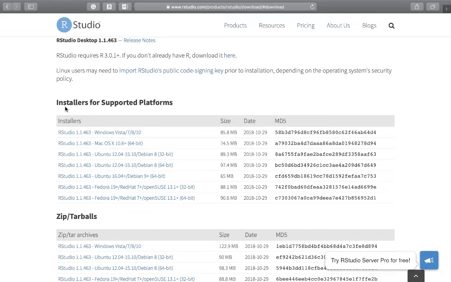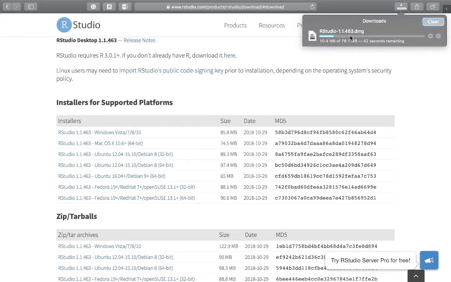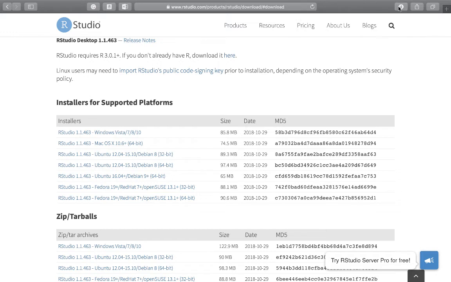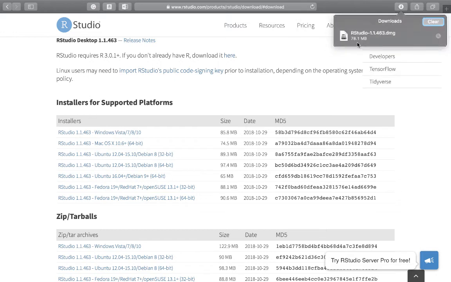According to your computer, you can use one of these links. Mine is Mac, so I will click on RStudio 1.1.463, Mac OS X 10.6+ (64-bit). Once you click on this, the RStudio installer is being downloaded here. Now let me check on this. Yes, RStudio has been downloaded.